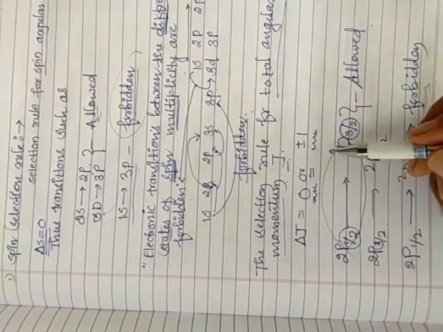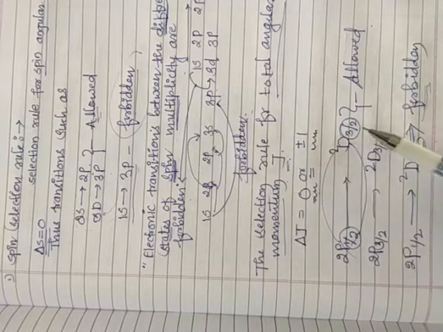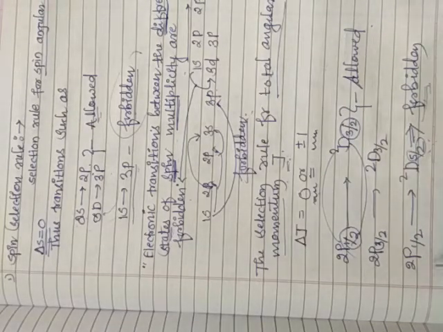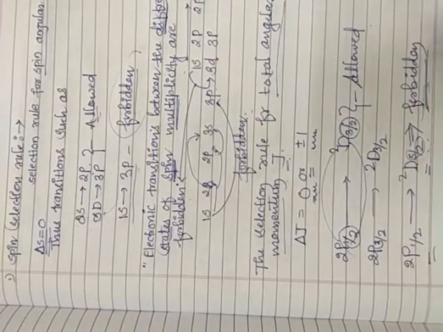The selection rule for total angular momentum J is delta J equal to 0 or plus or minus 1. In this case, 2p and 2d, with 3/2 to 3/2, are allowed. But here 1/2 to 5/2 is forbidden, again between p and d orbitals. It is forbidden in nature.